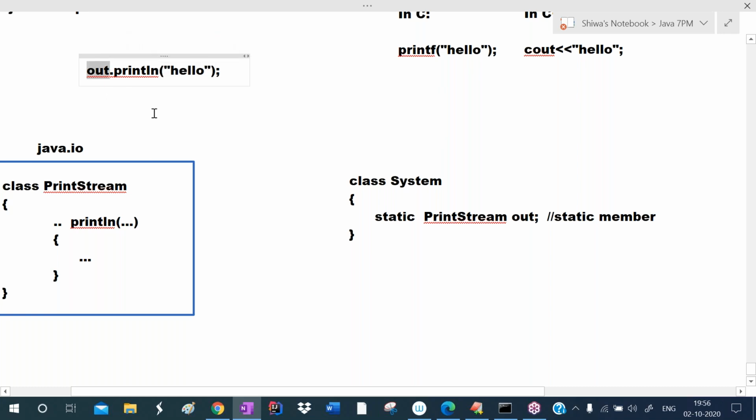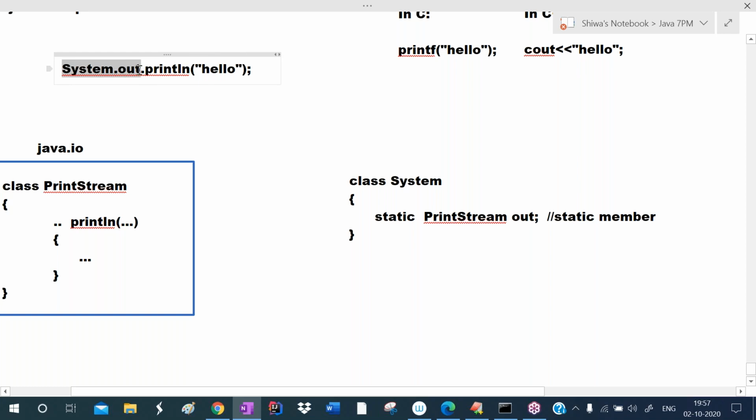But this out is also a member of another class system. This is static member. So for static member, object is not required, but we use the class name to access it. So what is the class name here? Class name is system. So we must write system.out.println here.